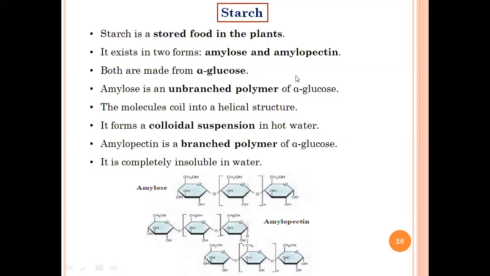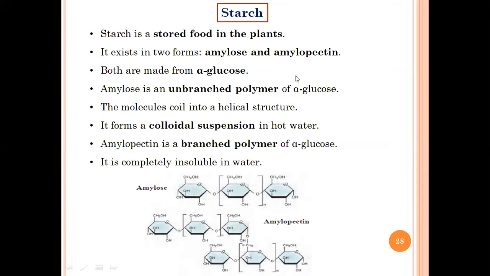In this case, both amylose and amylopectin are composed of alpha glucose. In the starch that exists in nature, amylose is very abundant: about 85% of our starch is in the form of amylose, whereas only 15 to 20% is amylopectin. Now we know the similarity, that it is made up of alpha glucose. What are the differences?